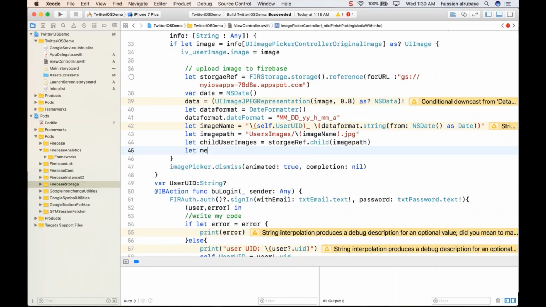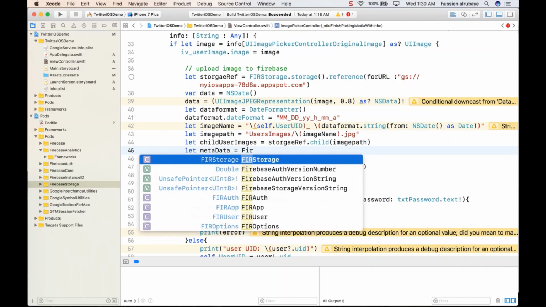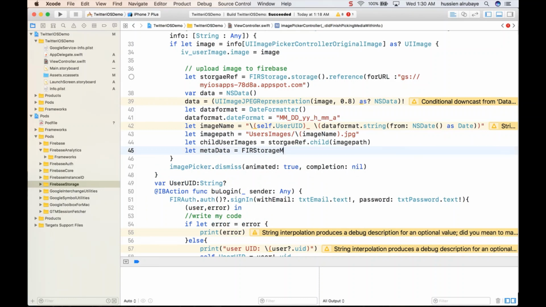You say, hey, let metadata be equal to the Firebase storage metadata.